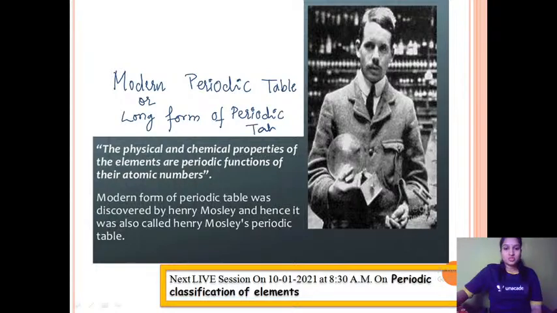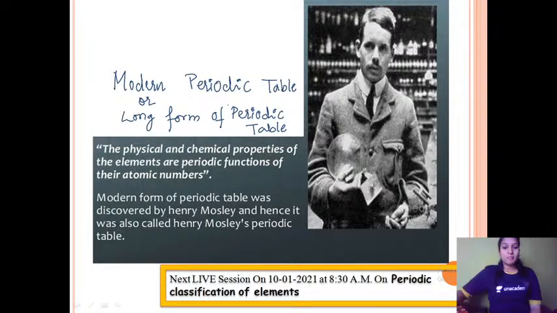So what does the modern periodic law state? The modern periodic table was proposed by a very famous scientist, Henry Moseley. You can see his image placed on the right hand side of the screen. The physical and chemical properties of elements are a periodic function of their atomic numbers. So this is called the modern periodic law.